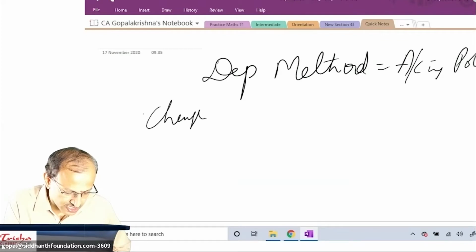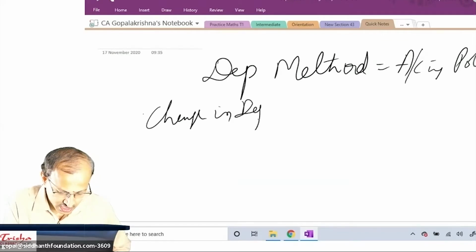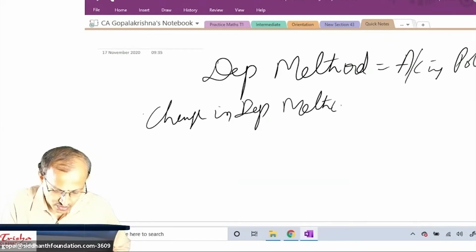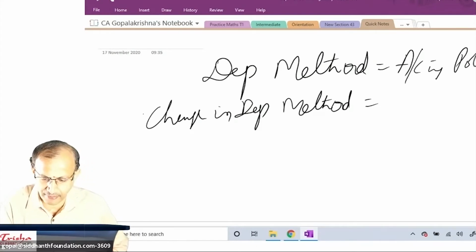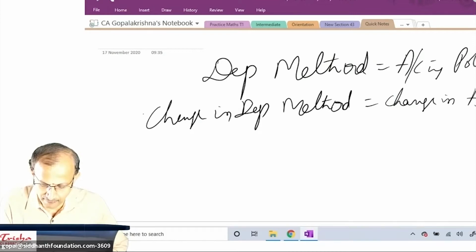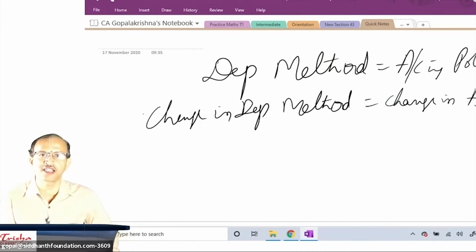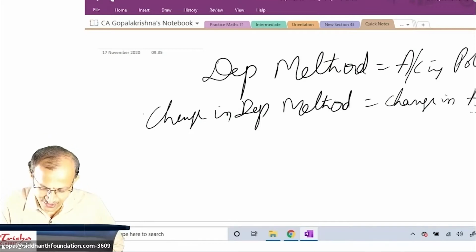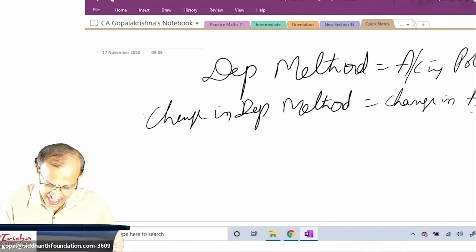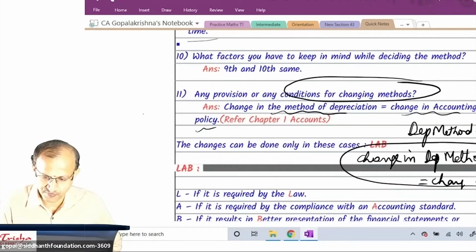Change in depreciation method is equal to what? Repeat with me. All of you write here what I should write. Change in what? AP. AP means not arithmetic progression, not Adhika Prasangi, it is accounting policy. Change in depreciation method is equal to change in accounting policy. Super. Next, that continues to here.